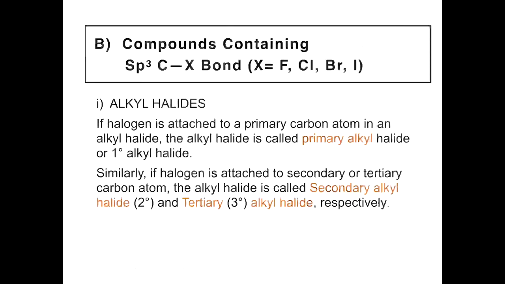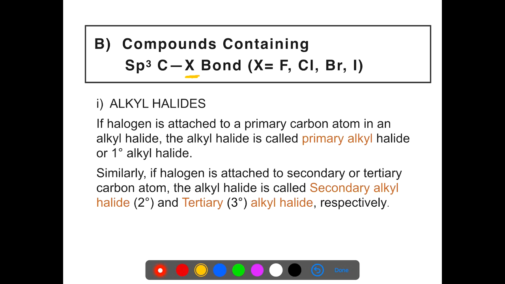Now we come to second category, that is the compounds containing sp3 C-X bond. It means that the halogen atom is bonded to carbon which is sp3 hybridized. The compound alkyl halide comes under this category.